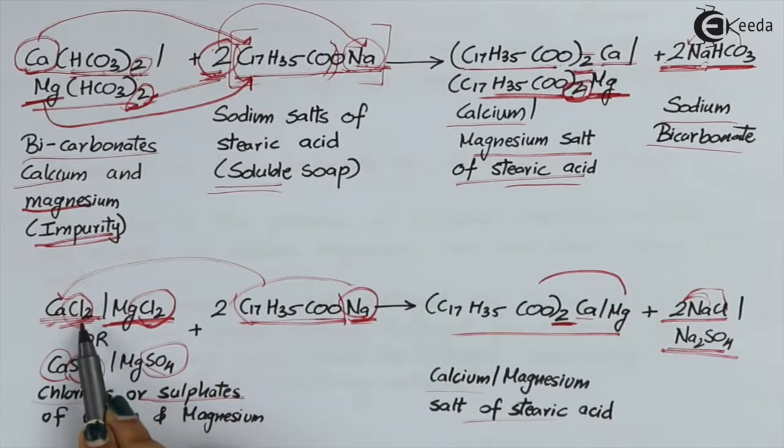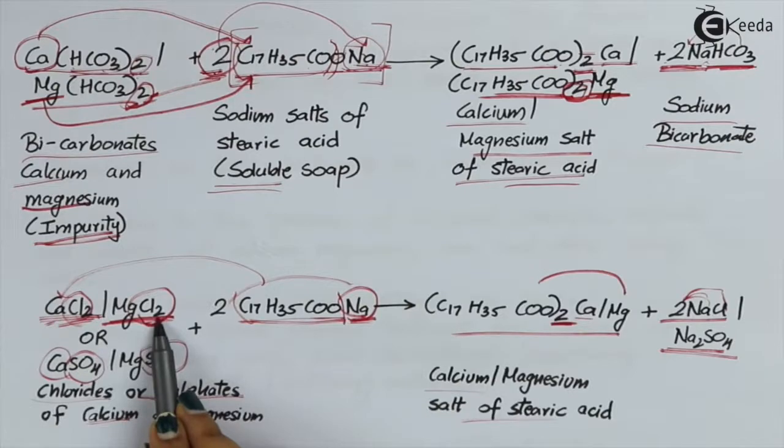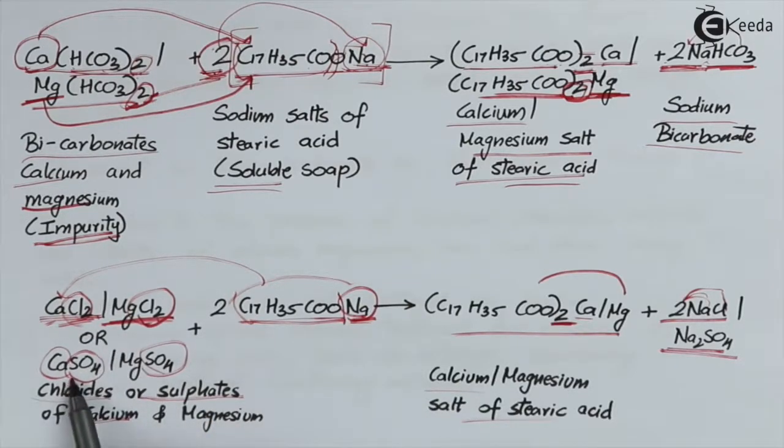We needed 2 chlorines because chlorine had a valency of 1. To satisfy calcium we needed 2 chlorines. Over here also chlorine has a valency of 1. To satisfy magnesium we needed 2 chlorines. But over here SO4 itself has a valency of 2, and thus we do not take 2 SO4s, we just take 1 SO4. So we have CaSO4 or MgSO4.